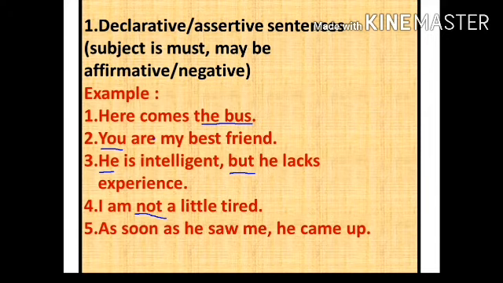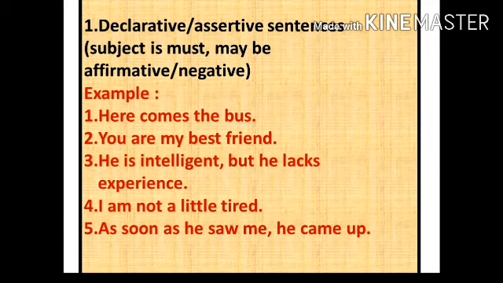So example number 4 is also a declarative or assertive sentence. The fifth example: "As soon as he saw me, he came up." In these two clauses also, the subject is present, so we can call it a declarative sentence. So these are declarative sentences.